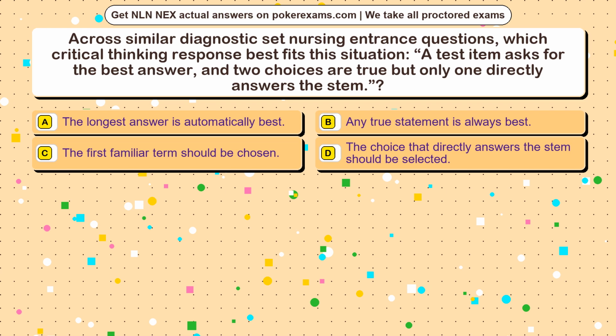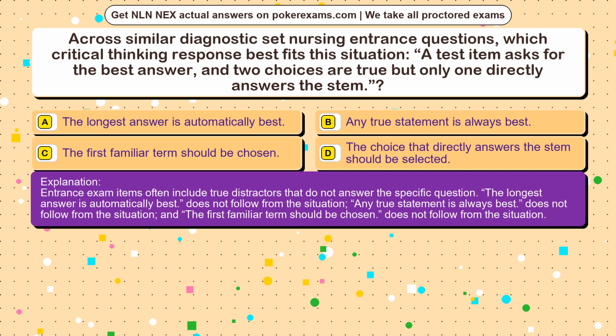The correct answer is option. Entrance exam items often include true distractors that do not answer the specific question. The longest answer is automatically best, does not follow from the situation. Any true statement is always best, does not follow from the situation, and the first familiar term should be chosen, does not follow from the situation.